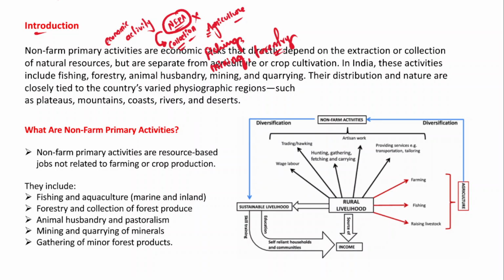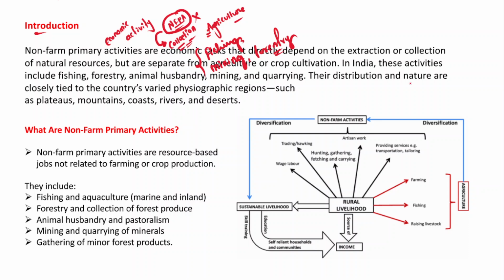So therefore, in fact, the distribution of the resources, because non-farm primary activity primarily deals with the extraction or collection of the resources, and the resources are distributed across the country.